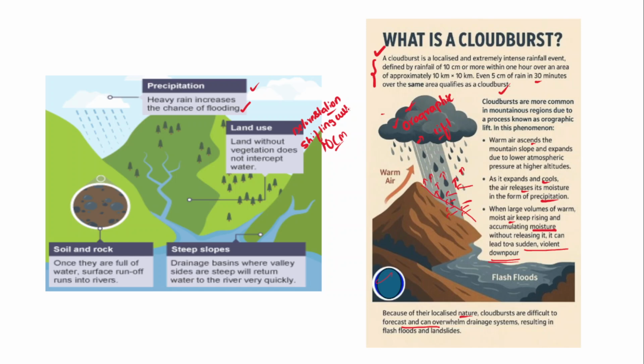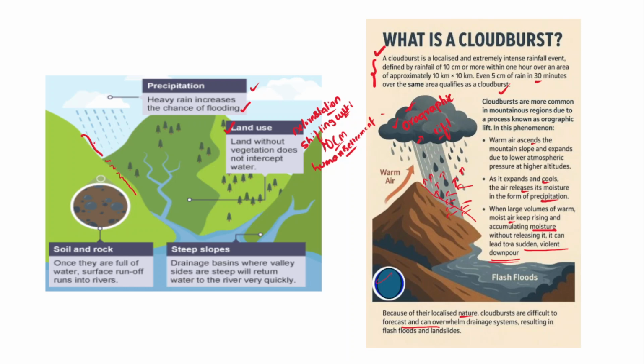Shifting cultivation, deforestation, and human settlements over these mountain slopes, all these factors have been rapidly changing the land use patterns. Whenever these mountain slopes don't have adequate vegetation, there will be no interruption for the water flowing down the slopes, and that could immediately trigger flash floods.